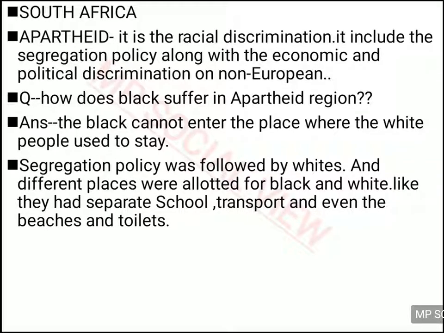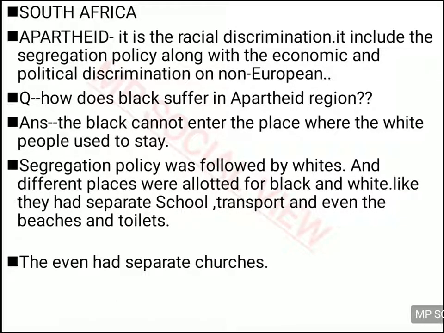They had so much segregation that they had different transport for both. The white people had one transportation system, and the black people had a different one. They had different schools, different hospitals, different parks. Even the toilets and beaches of the sea were different for black and white.